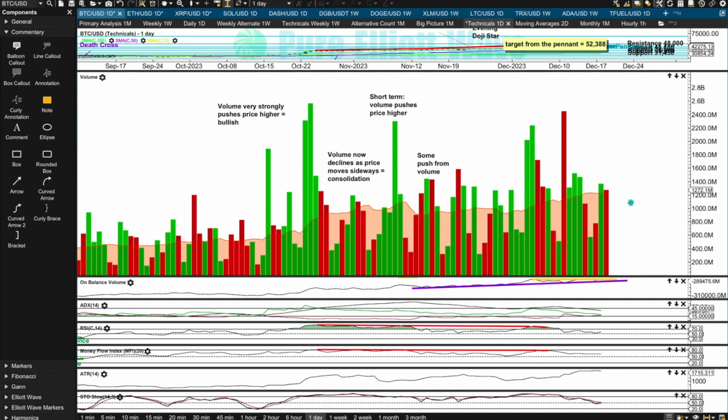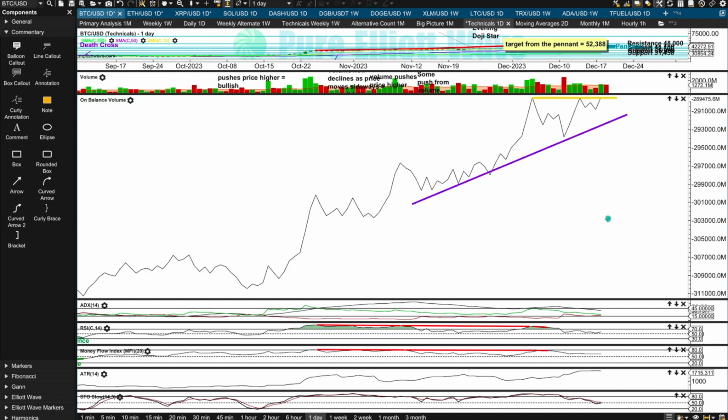Most pennants and flags are accompanied by declining volume, and that's what we have here. Price is moving sideways while volume declines. Absolutely typical, normal, to be expected behavior. On balance volume for Bitcoin now has a nice range, and on balance volume is at resistance here. I'll expect a little pullback and downward movement when we have the current session, which so far is forming a red candlestick. When we have that data added to on balance volume, that'll create another pivot.